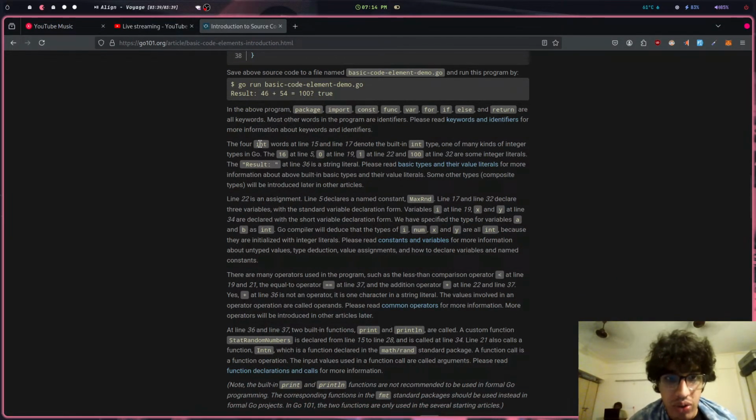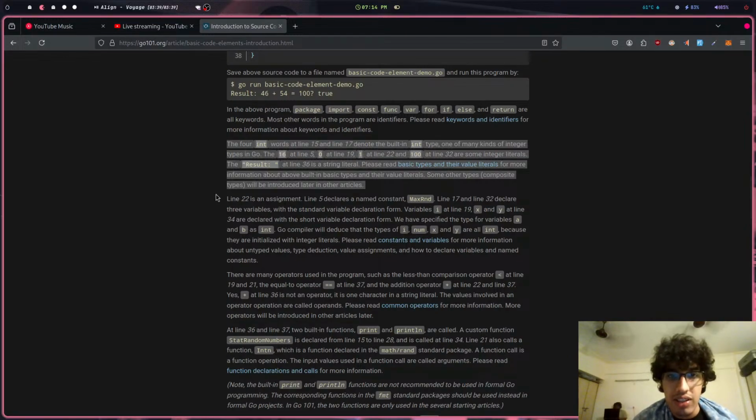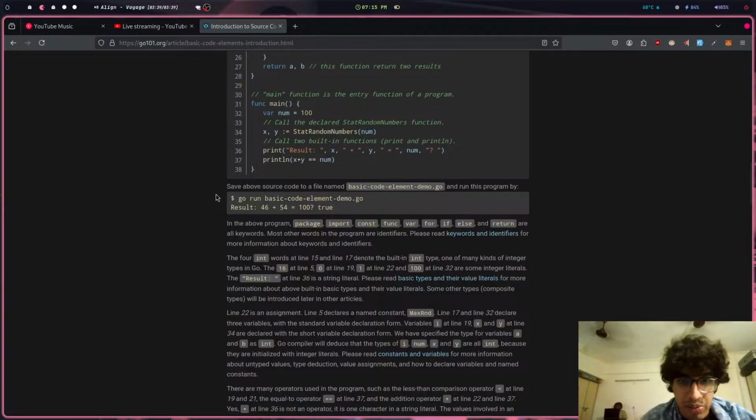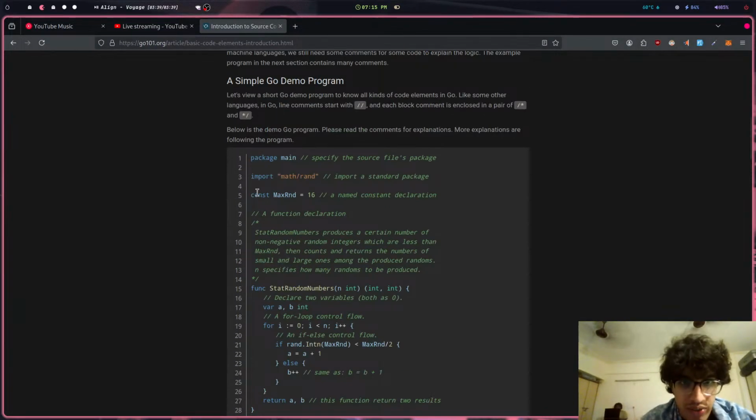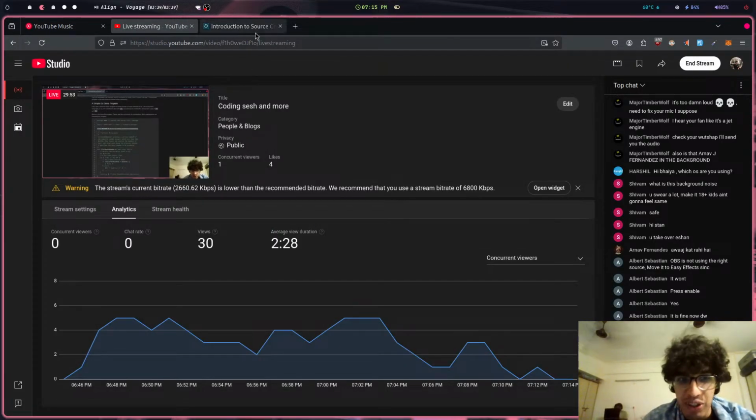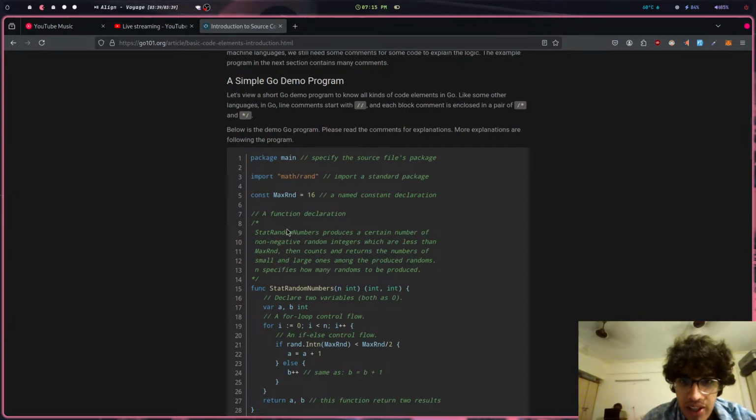So the four int words at line 15 and 17 denote the built-in int type, one of many kinds of integers in Go. The 16 at line 5, 0 at what is this bro yapping about? 1, 2, 3, 4, 5. Yeah, so the name's console. What is max run? Bruh. Anyways, let me just look at the charts.